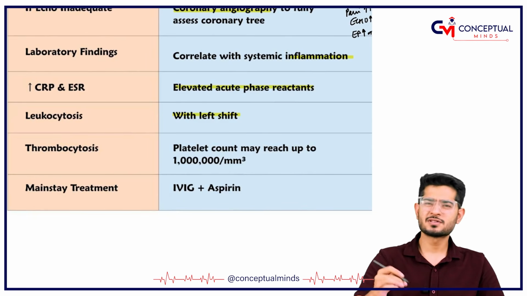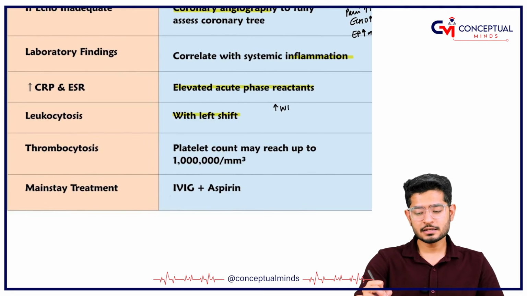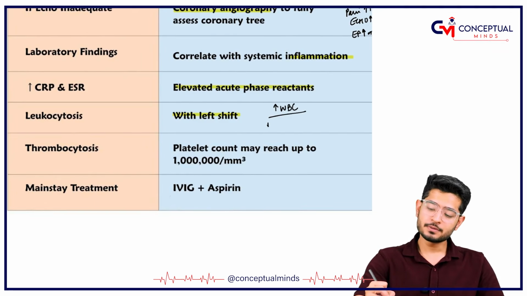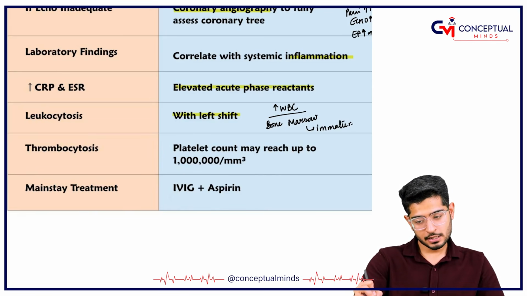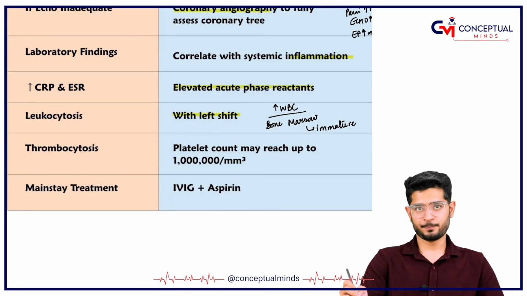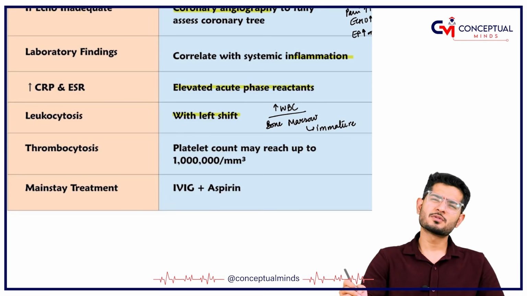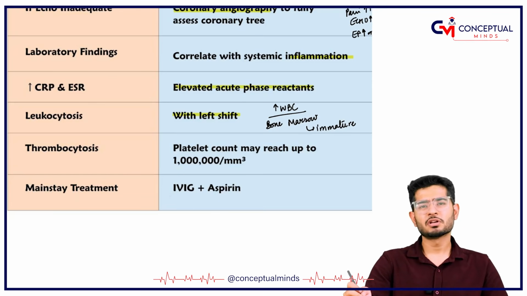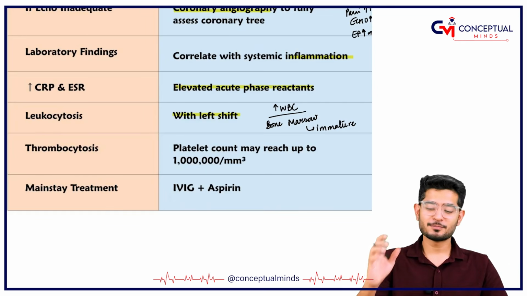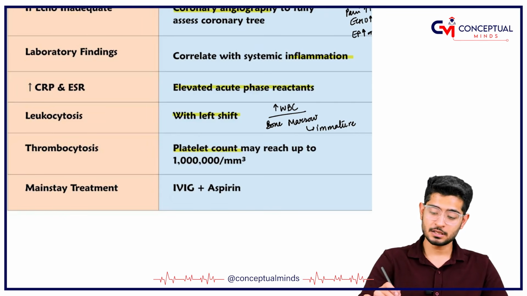with left shift. Left shift means that in an attempt to increase the synthesis of WBC, what happens? The bone marrow synthesizes some immature WBCs. Sometimes we have seen, there are various coaching institutes with a lot of students, but the quality is not good. This is how you can understand that in an attempt to increase the synthesis of WBCs, the quality is not good, and immature WBCs are formed. Then thrombocytosis occurs. Yes, platelet count can be increased.